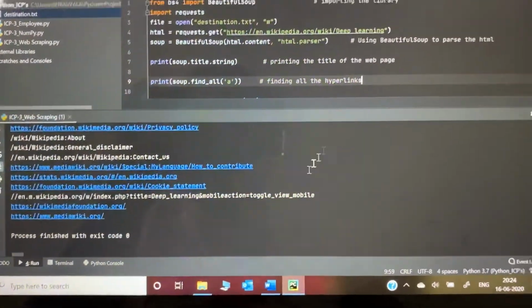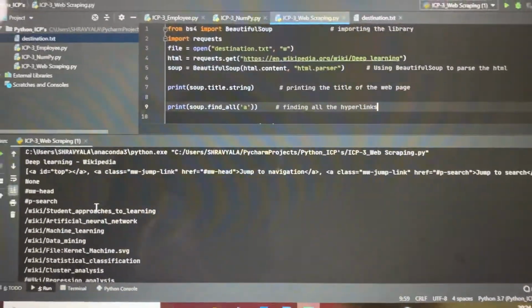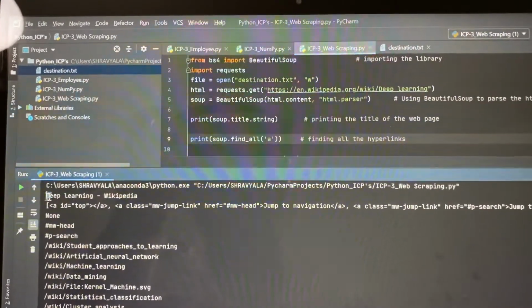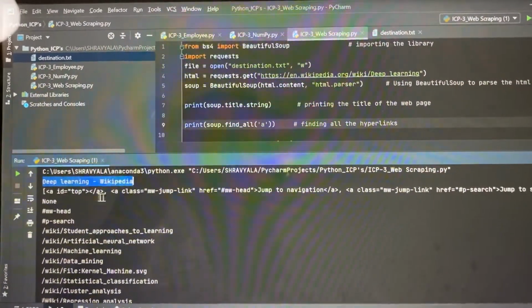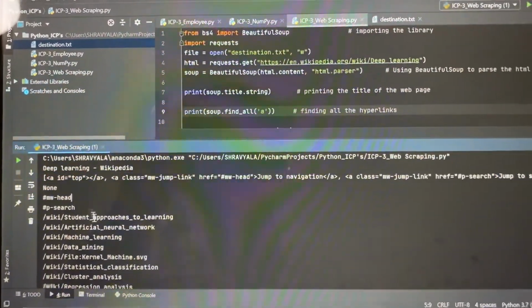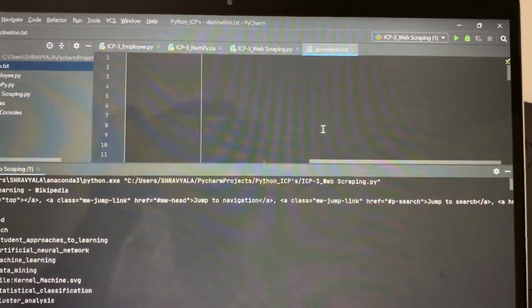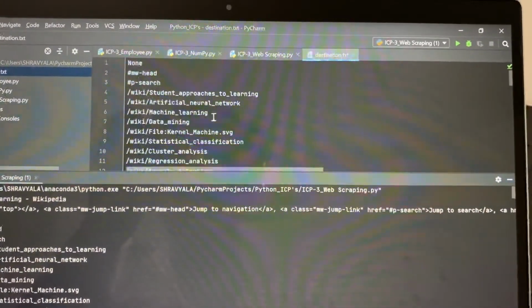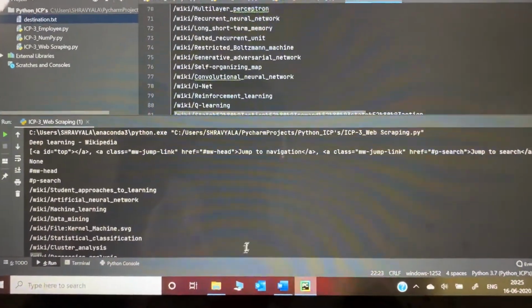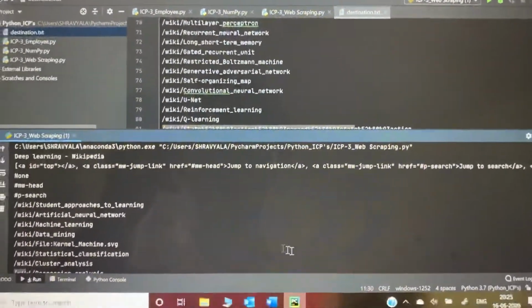So this is being executed. It gives all the data. Here it gives the title of the web page and then all the tags and all the links in it. The same data is stored in the file destination. If I click the destination here, I can see all the data which is being stored. The same is visible over here. This is how web scraping is done for a sample HTML page.